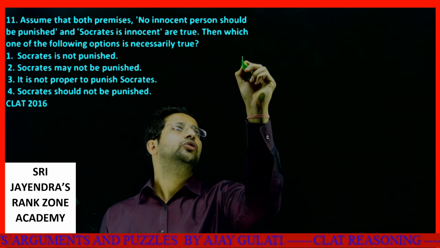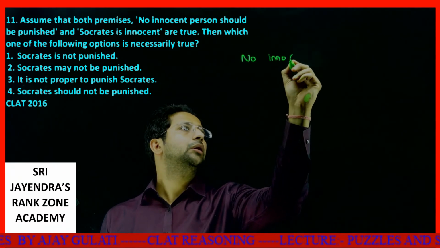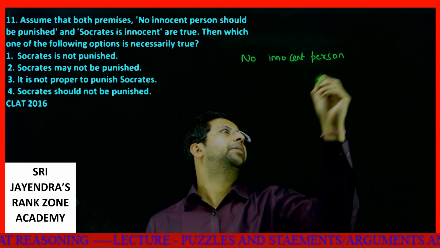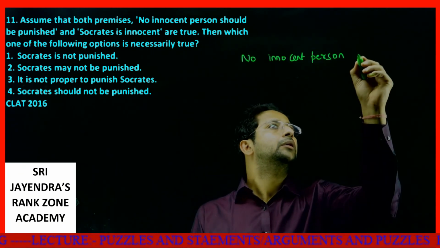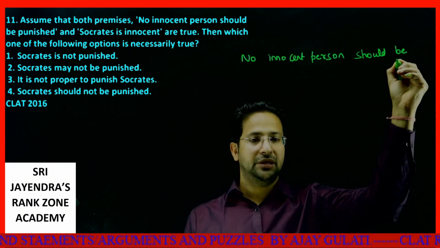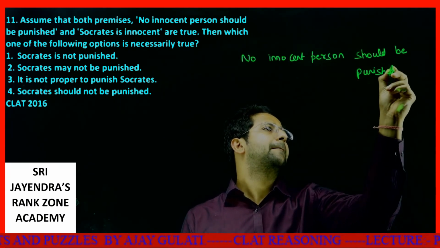First of all is, no innocent person should be punished.